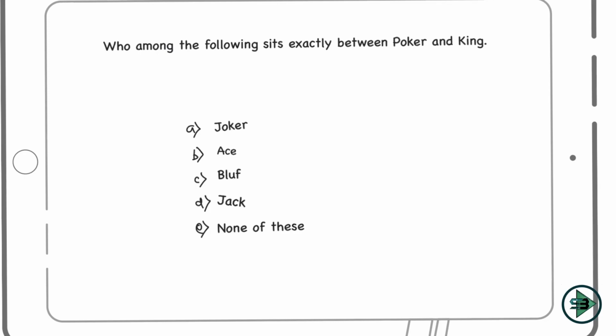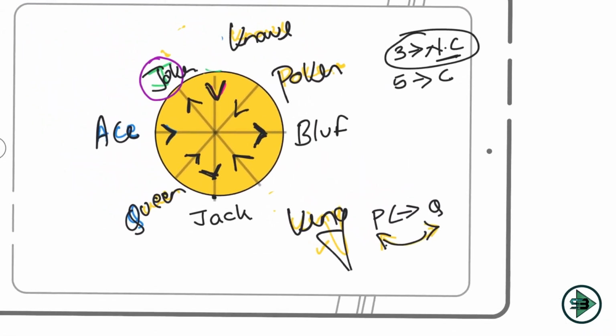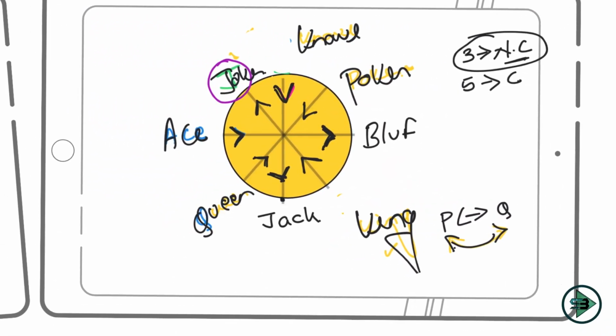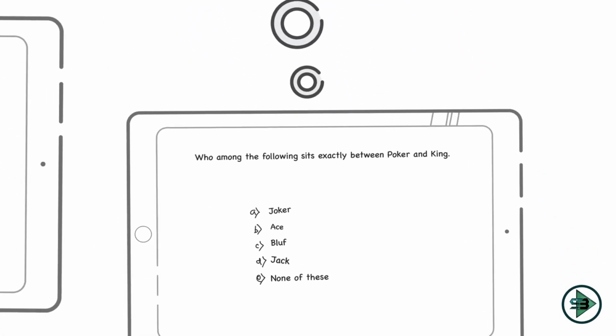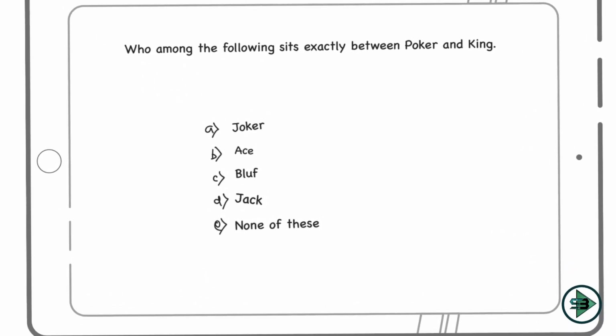Next question I get is, who among the following sits exactly between joker and king? So between joker and king, who among the following sits? So let's go here. Between joker and king, let's just check it. This is joker and this is king. Who is in between joker and king? Bluff. Okay, so bluff sits between joker and king. So let's go into this. Yes, who sits exactly between joker and king? The answer would be bluff, which is option number C.